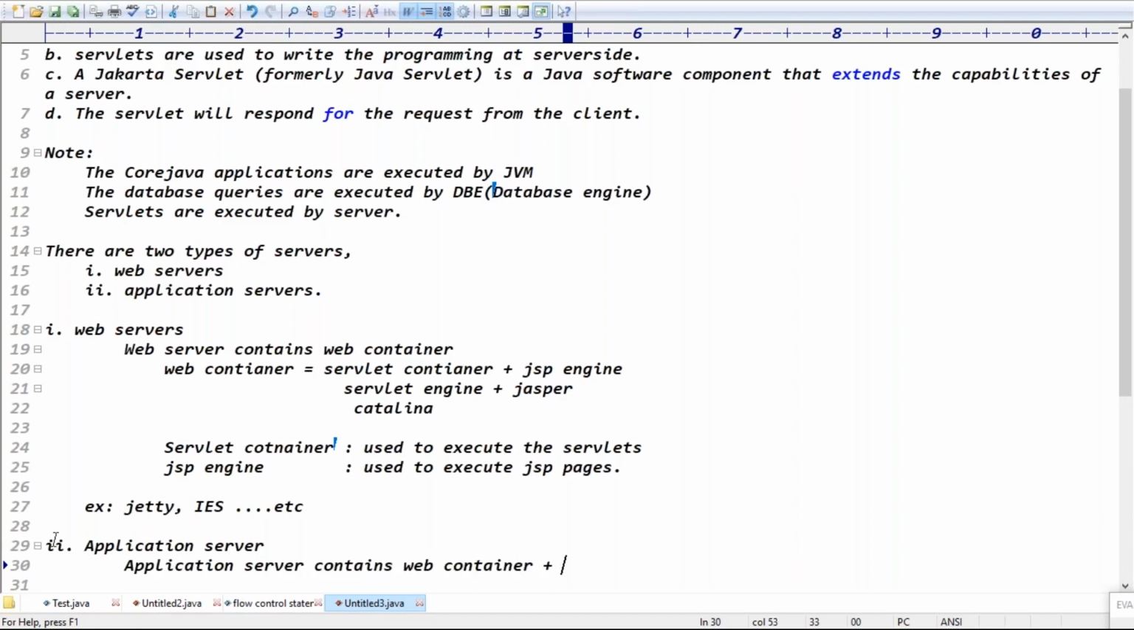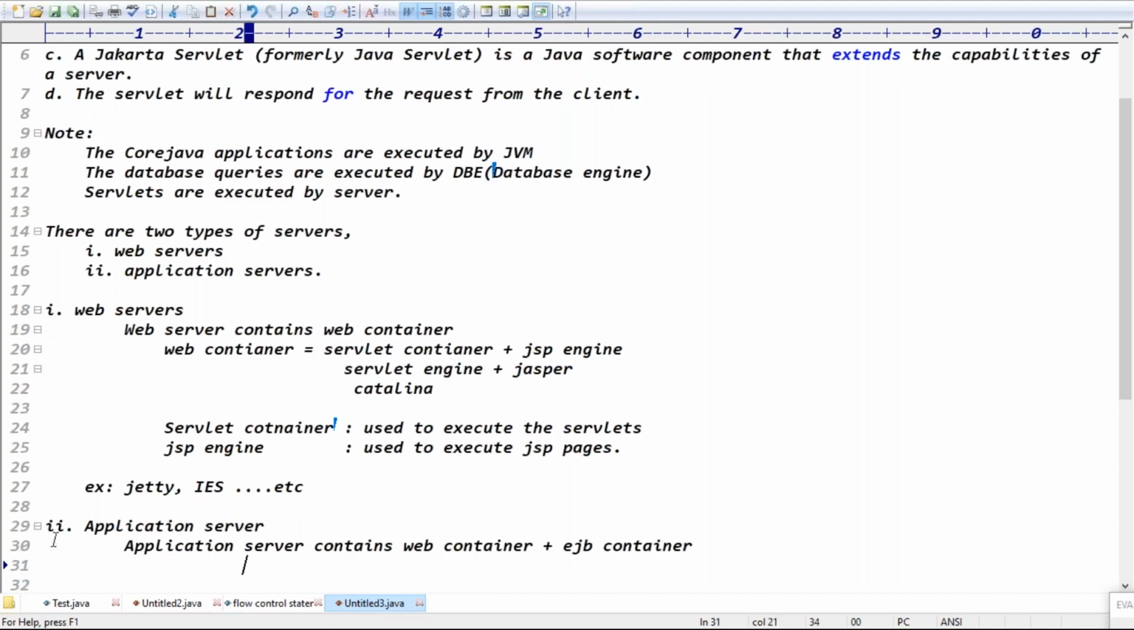Application server contains what? Web container plus EJB container, guys. Application server contains a web container plus what? Web container plus EJB container, right? Exactly. Because application server contains web container plus EJB container, and web container internally contains servlet container as well as JSP engine. EJB container supports EJB applications, right?